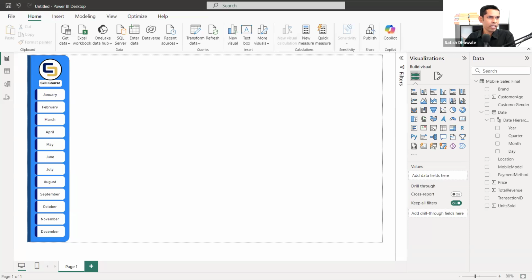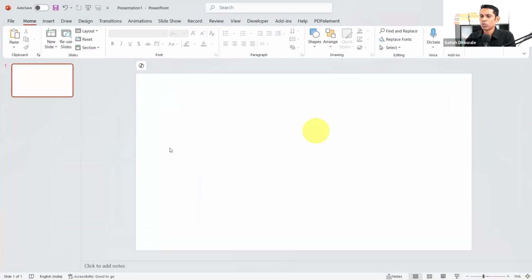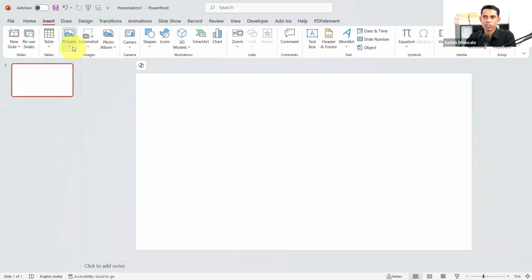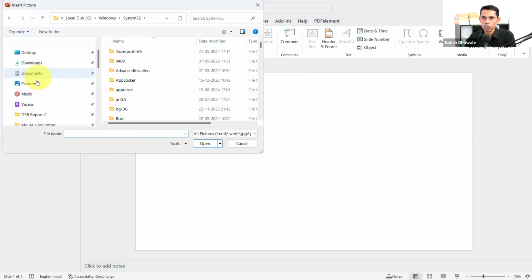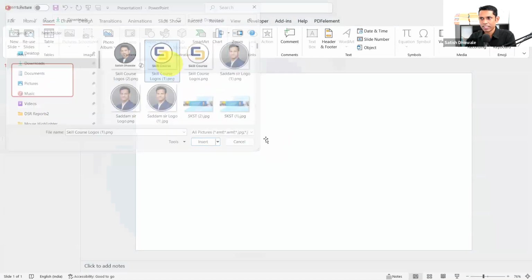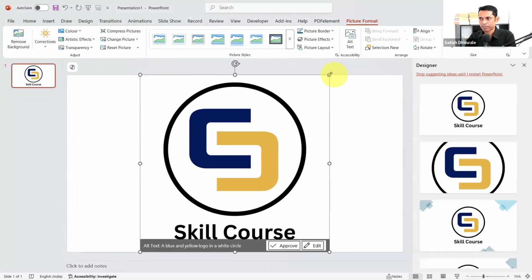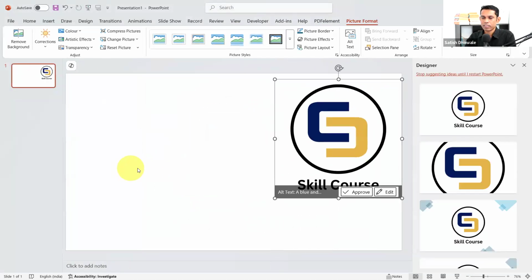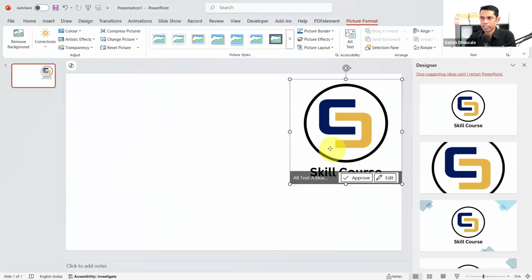What I'm doing, I'm just telling you these things in order to get it proper. Even in PowerPoint, if you are creating any PPT and you want your colors of that PPT to be the brand colors, which are exactly used in the brand logo, then just click on Insert, click on Picture, and say This PC. First insert the picture of your brand, that is the logo of your company. So I'm inserting the picture. Once you insert the picture, look here. Just decrease the size and keep it at one corner.